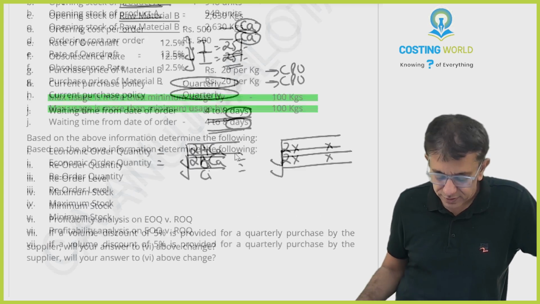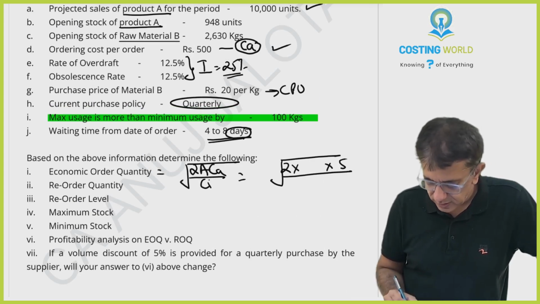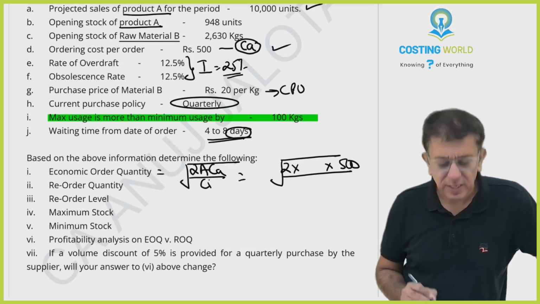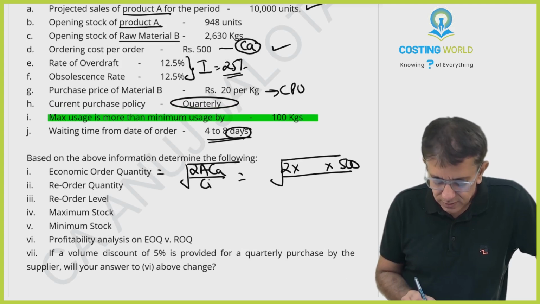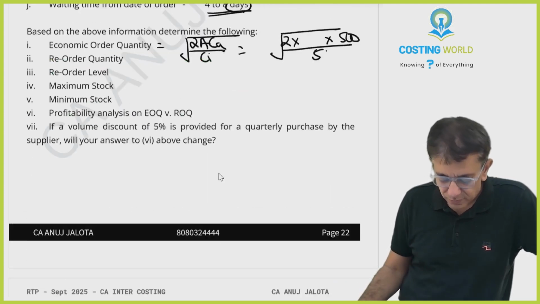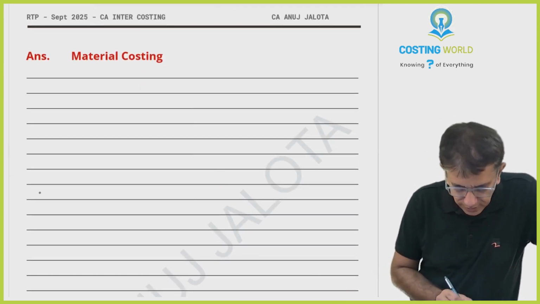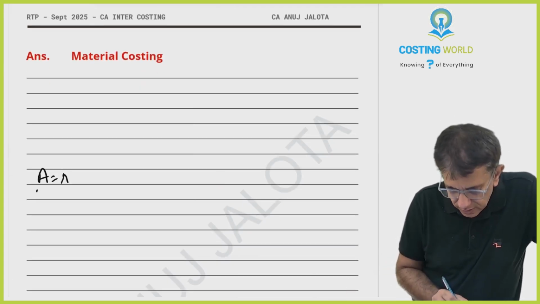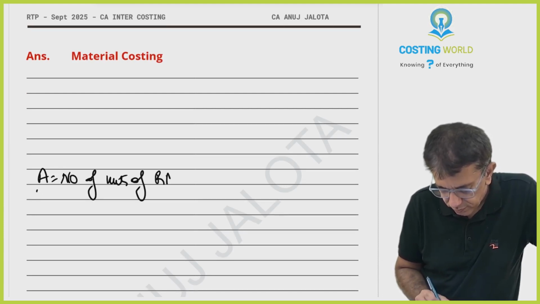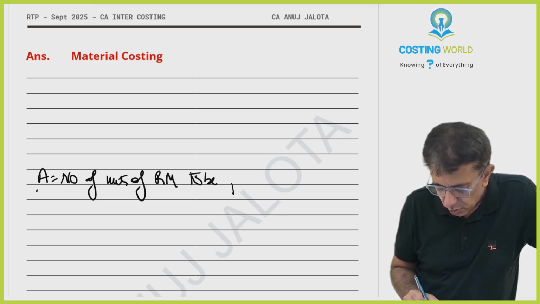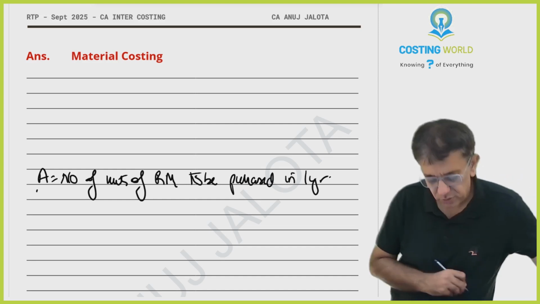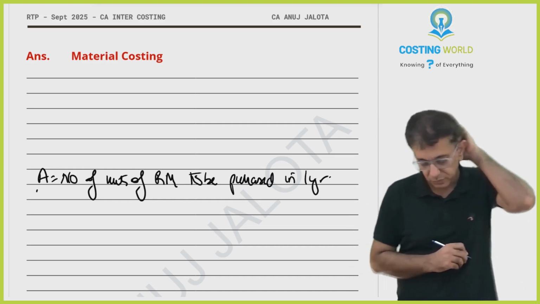CA is 500. CI in this case is CPU into INA. CPU is 20 into 25%, so therefore that will be 5. You require A. What do you mean by A, beta? A is nothing but the number of units of raw material to be purchased in 1 year.